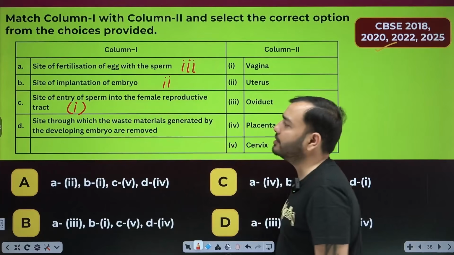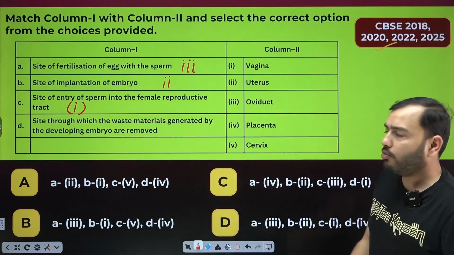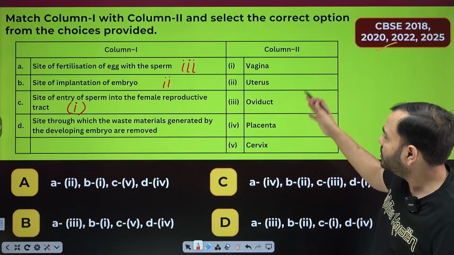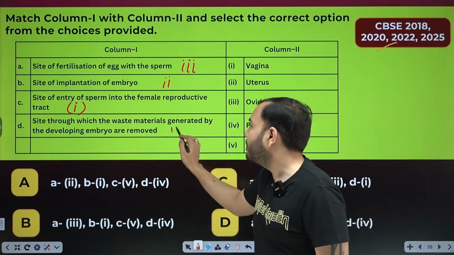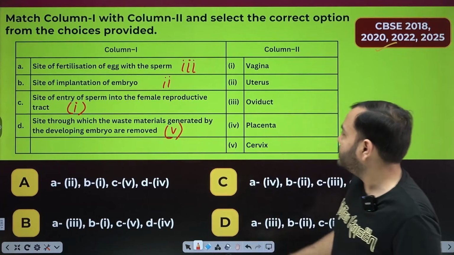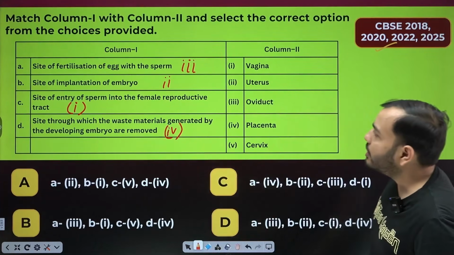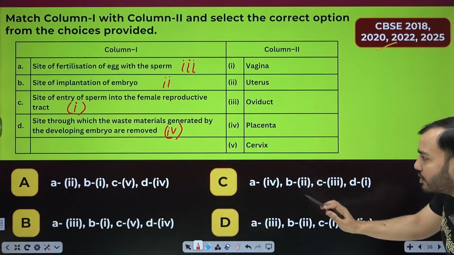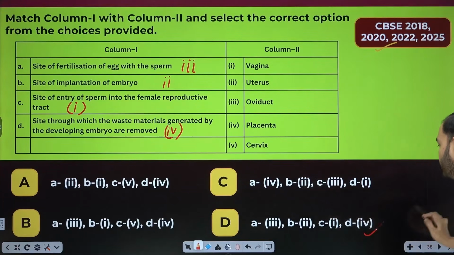Site through which the waste material generated by the developing embryo is removed. What does it exit through? The umbilical cord is not an option. There is the placenta, so the placenta is written. Sorry, the placenta is 4. So the answer is third, second, first, fourth.